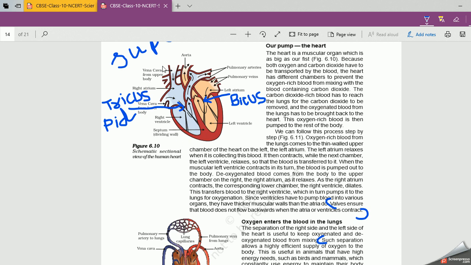Then this heart is also covered with one more membrane that is called the pericardium. You can note this outer membrane. This is called the pericardium. This pericardium membrane protects the heart from external damage, right? So this is all about the working of the heart.